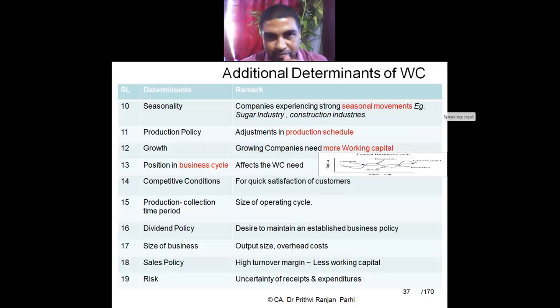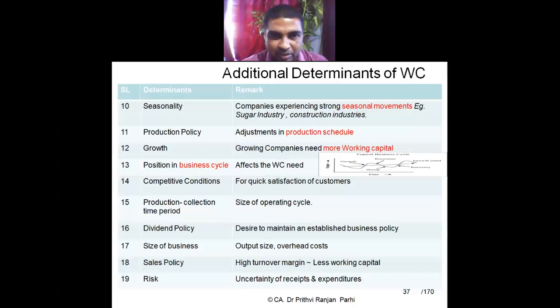Production policy. If production is scheduled in a particular manner, in a particular period production is to be conducted, that will also adjust the working capital requirement. Then growth. Growing companies need more and more working capital, right? Their activities increase day by day. So consequently, they need more working capital. Position in the business cycle.